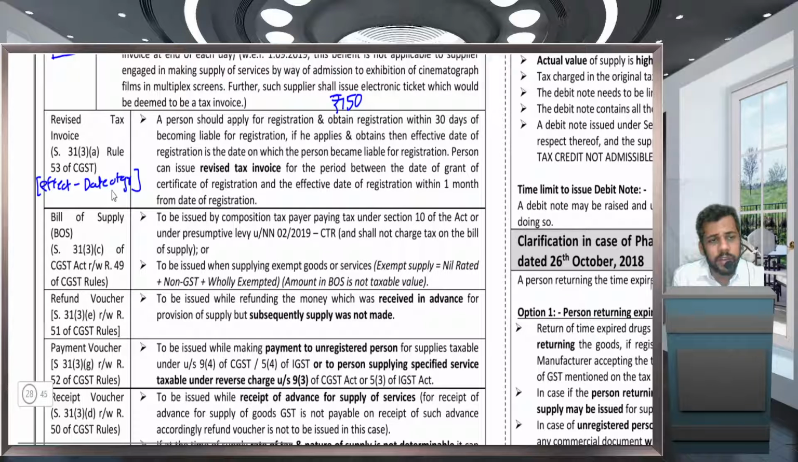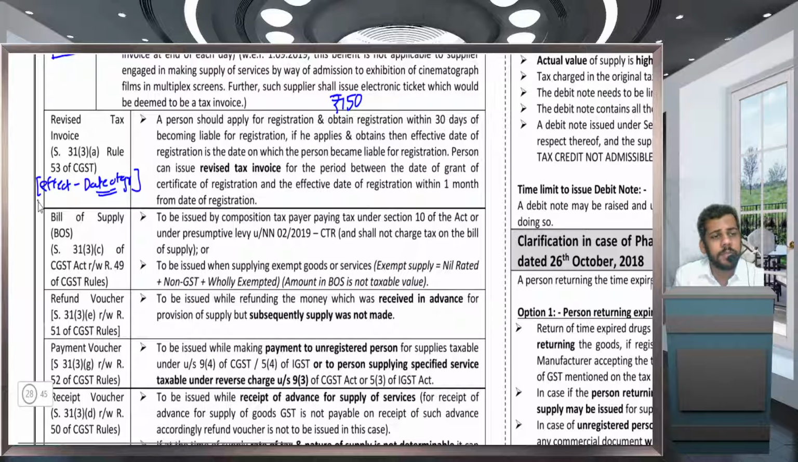So date of grant of registration means the date on which you are obtaining the GST number. The period starting from the effective date of registration till the date of grant of registration, the supplies effected during this period are to be issued a revised tax invoice within 1 month from the date of grant of registration.